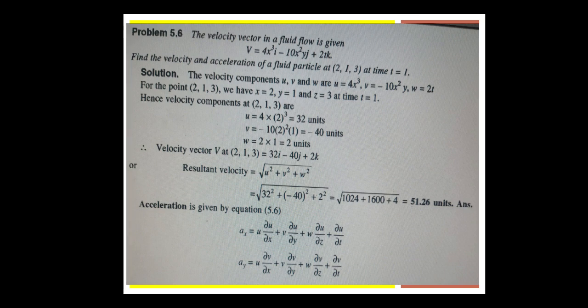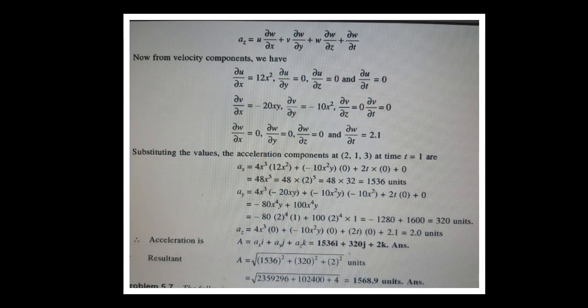There is no w, that is 2t we are having. So we have to differentiate only 2t. So dou w by dou x is equal to 0. For y factor is also 0, z factor 0. Only for t factor, dou w by dou t is equals to 2 into time t, t is equals to 1. Therefore, 2 into 1, 2. Substituting the values, the acceleration components at 2, 1, 3 at the time t is equals to 1, we have to write.